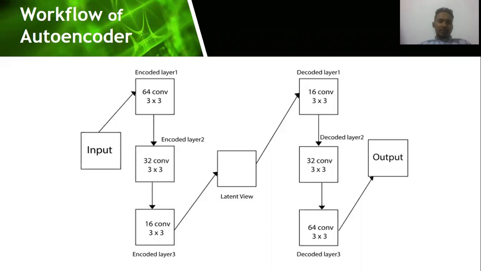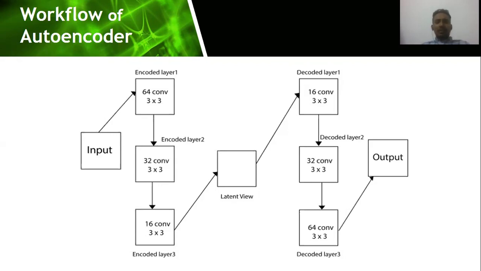The bottleneck layer, also known as the latent view layer, represents the final reduced dimension of the input image, which was provided in the input part of the image. The bottleneck layer is considered the most significant part of the autoencoder. And the bottleneck layer passes its resized image to the decoding part. And now I am talking about the decoding part of the autoencoder.